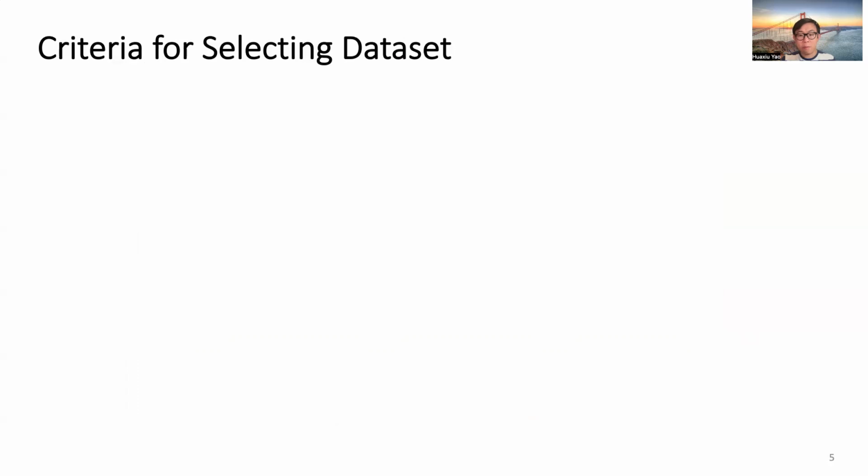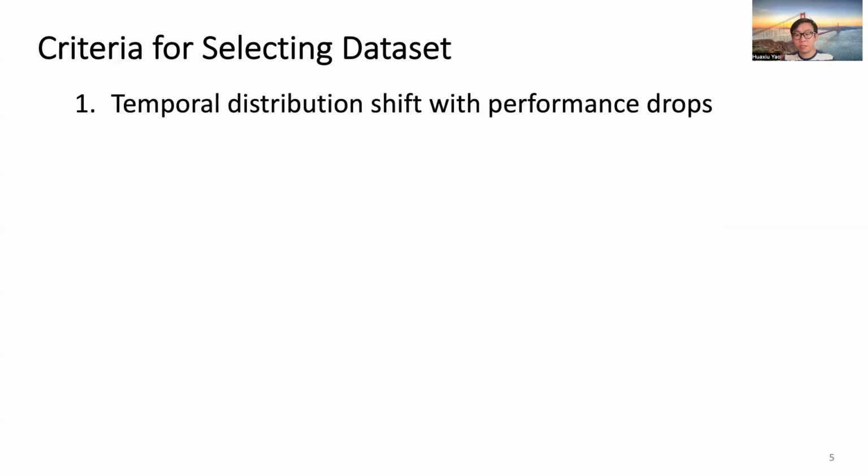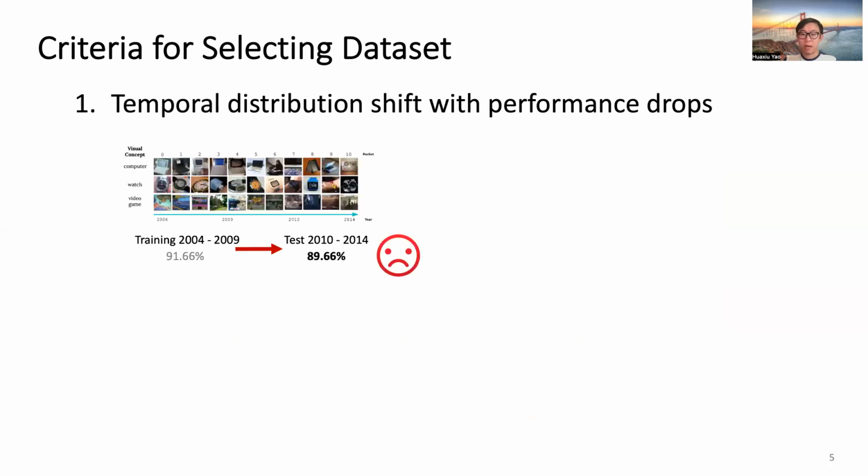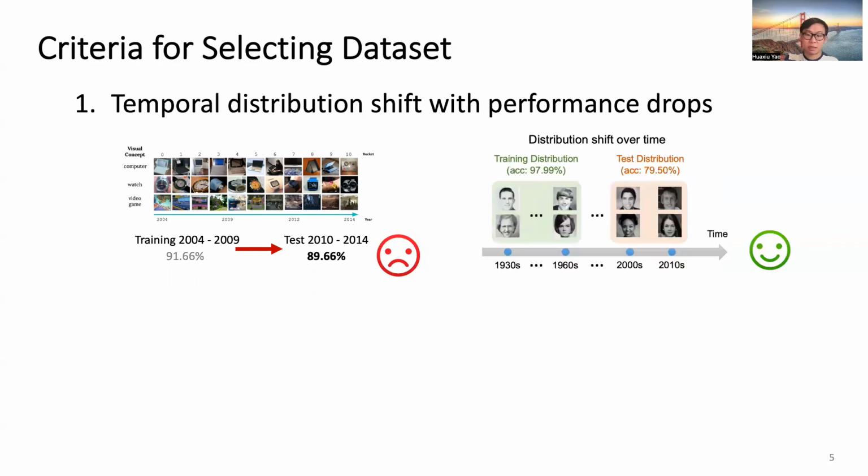Based on this, we propose two criteria for selecting datasets in Wild-Time. First, we aim to pick datasets with temporal distribution shift that show clear performance drops. For example, we exclude the CLEAR benchmark since it does not have clear performance drops, and we select the Yearbook dataset to predict gender since temporal distribution shift happens there.